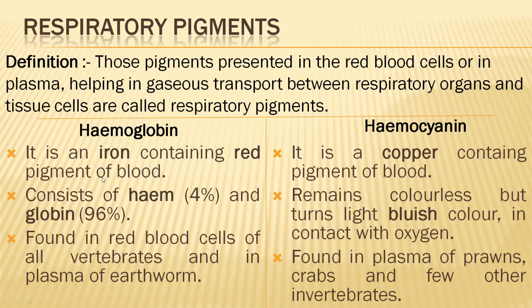Hemoglobin is especially found in the cells of vertebrates, and in the plasma of earthworm. But hemocyanins are found in invertebrates. They are found in the plasma of prawns, crabs, and a few other invertebrates. Clear? The difference is also clear?